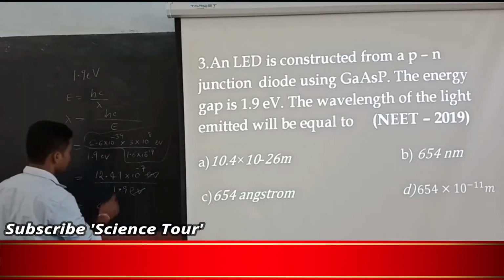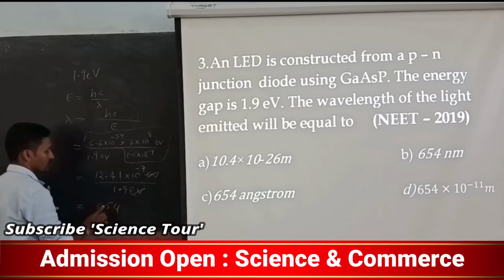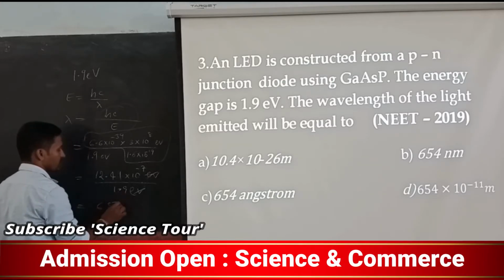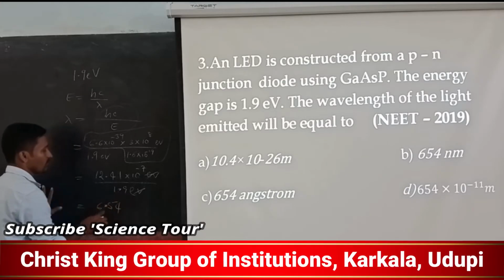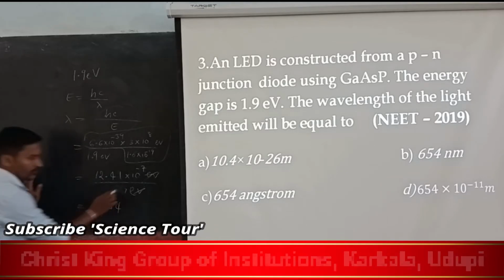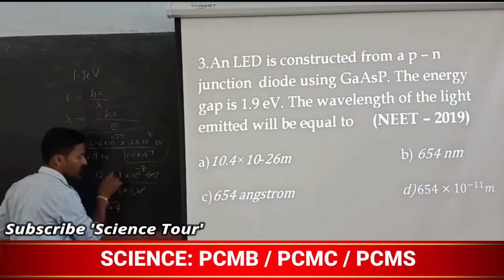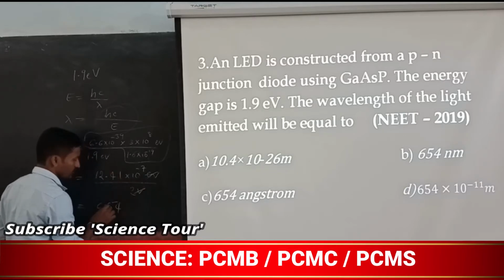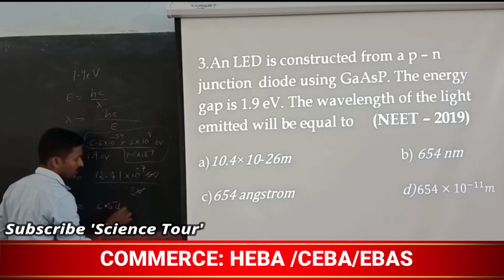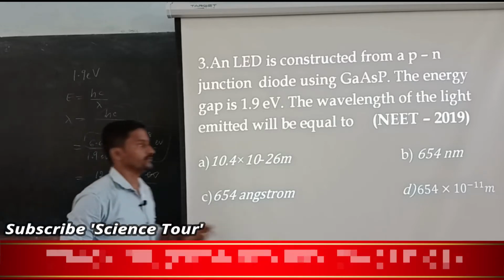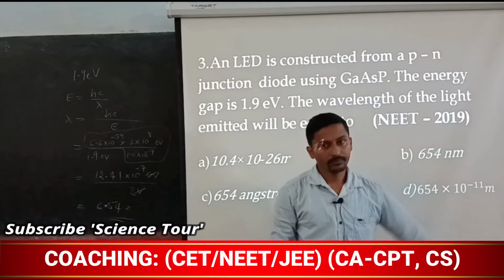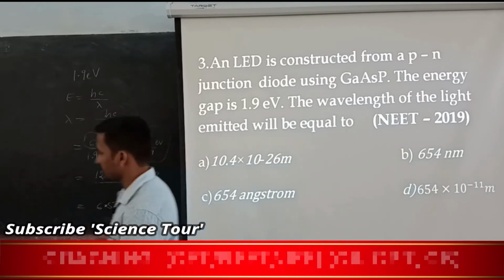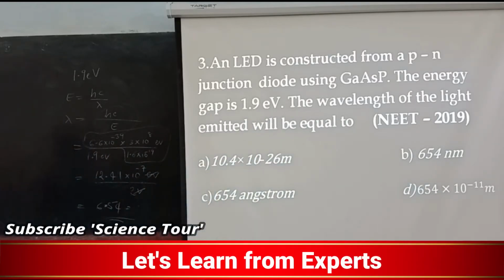Because it is not 654, we have got 124, that is 6 times, no? So minus 7, minus 8, minus 9 you are going to get. So 654 nanometer will be the right answer. Okay, so that is the thing.